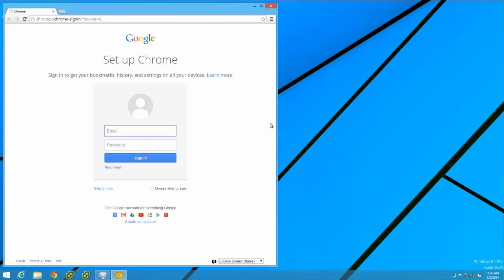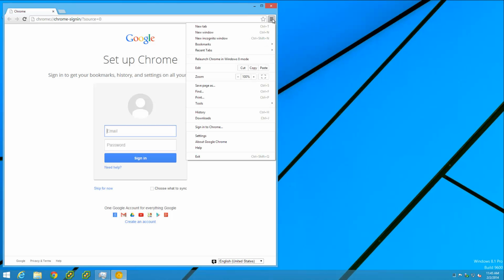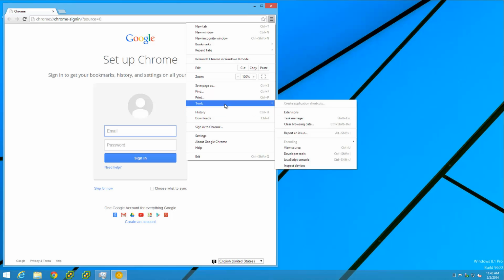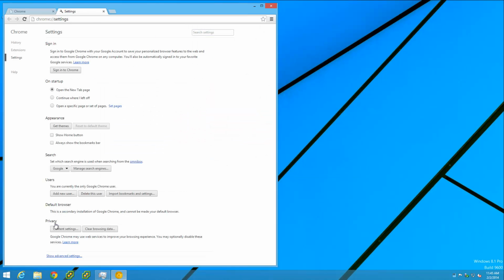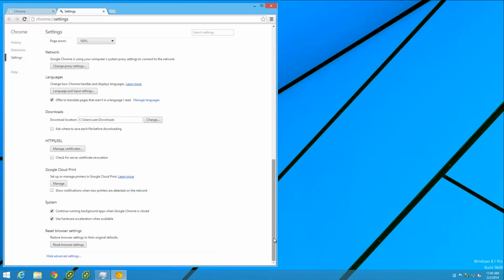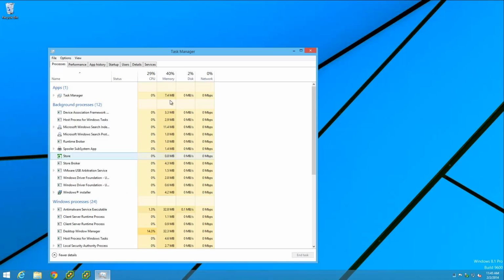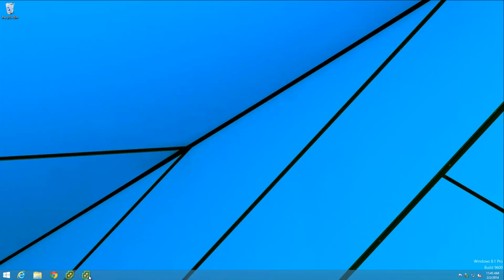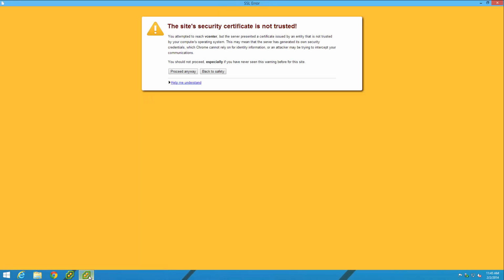Not sure why it waited till now to come up. Interesting. And we want to go to Settings, Advanced, scroll down, and continue running background apps when Chrome is closed. I don't want that. If it acts squirrely, I want to close Chrome Canary and be done with it and not have it running in memory without having to manually kill off processes. Okay? So now we're ready. To launch it again, we know Chrome is not running in the background.